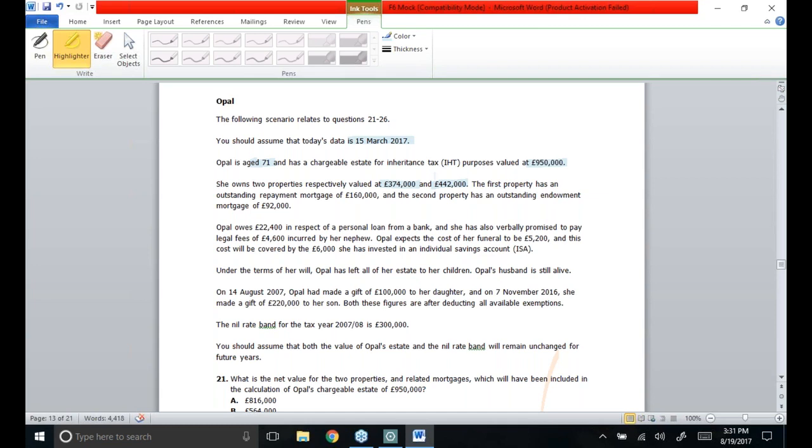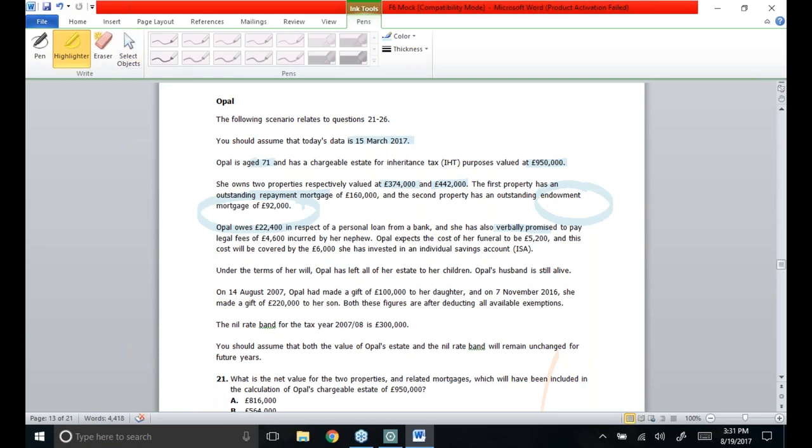Keep one thing in mind: simple repayment and interest only mortgages are deductible, while endowment mortgages are not going to be deductible at all. Opal owes 22,400 in respect of a personal loan from a bank, and she has also verbally promised to pay a legal fee of 4,600 incurred by her nephew.